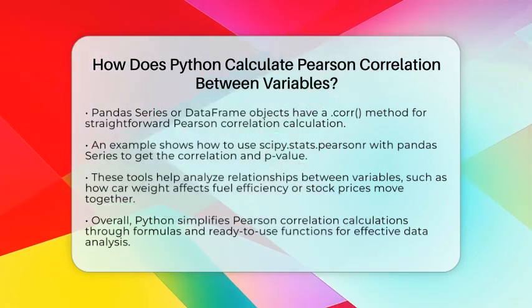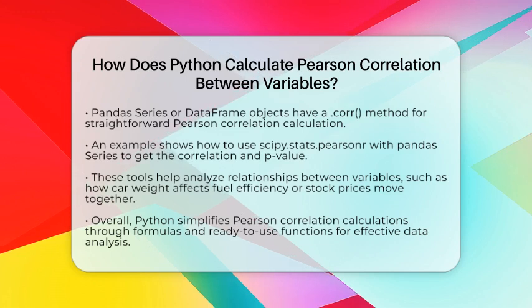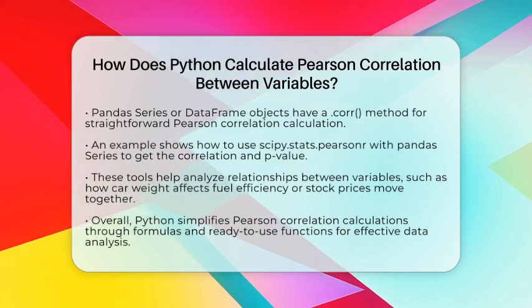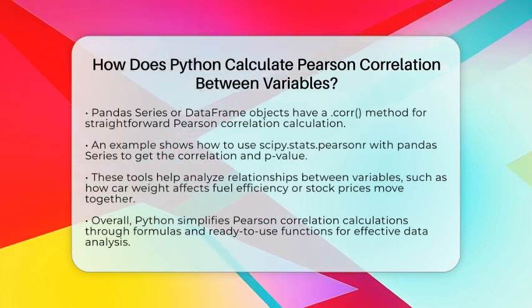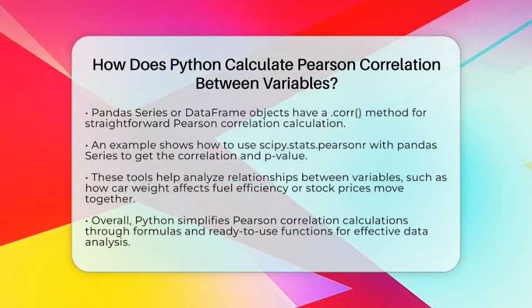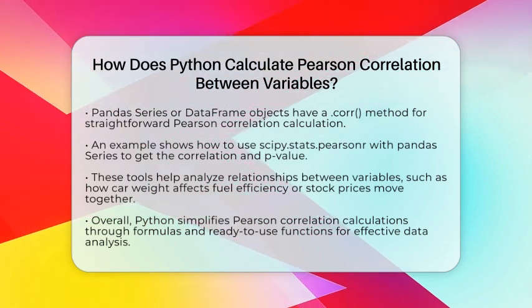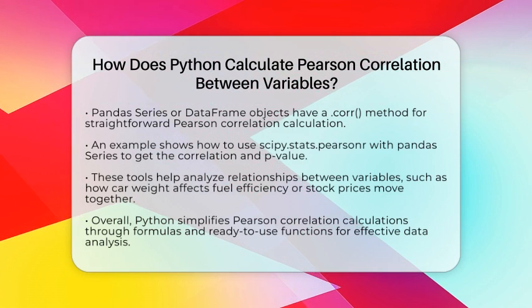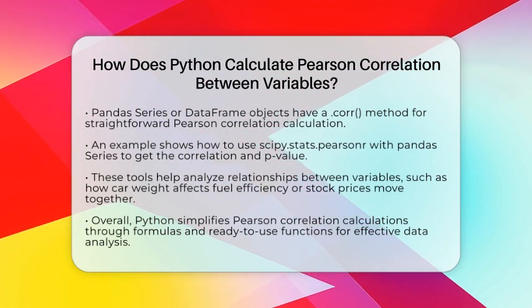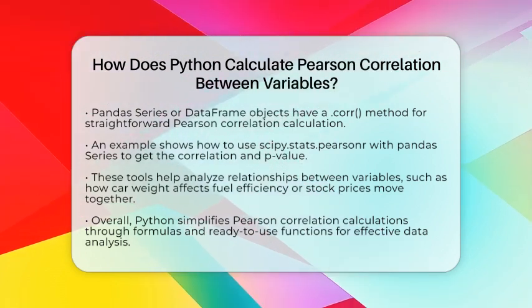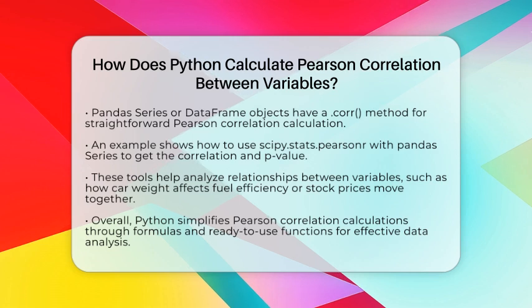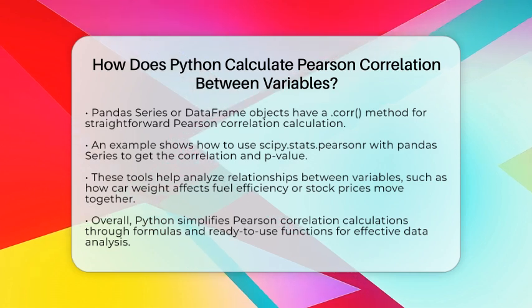In summary, Python calculates the Pearson correlation by either applying the basic formula involving covariance and standard deviations, or by using handy functions like scipy.stats.pearsonr. These tools make it simple to see how two variables are connected in a straight-line way, helping you analyze data more effectively.